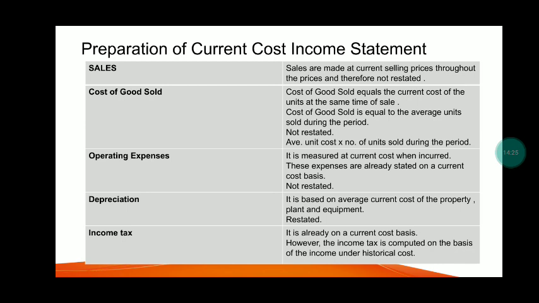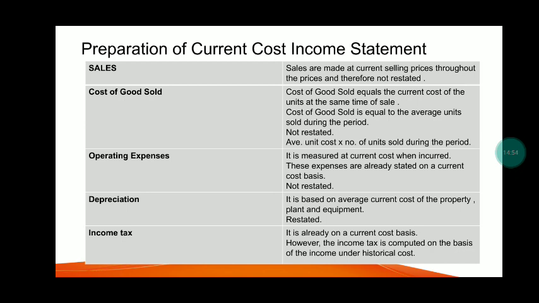Now let's proceed to the preparation of financial statements using current cost accounting. Sales are made at current selling prices throughout the period and are therefore not restated. Cost of goods sold equals the current cost of the units at the time of sale, which is the average unit cost times the number of units sold during the period, and is therefore not restated.